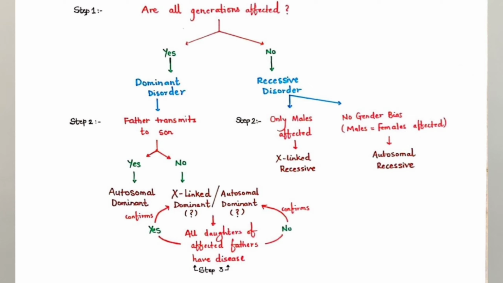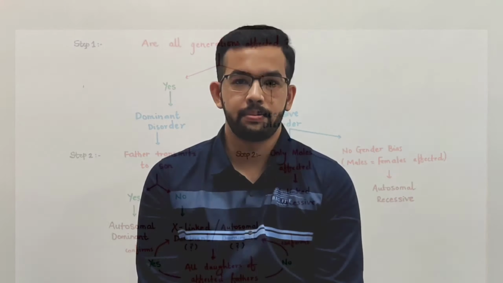The second question we ask in a dominant disorder is: is the father transmitting the disease to his son? If the answer is yes, then it is an autosomal dominant condition. If the answer is no, then it is an X-linked dominant condition, or it can be autosomal dominant also. To confirm this, we ask the third and final question: are all daughters of affected fathers having the disease? If the answer is yes, it confirms as X-linked dominant disorder. If the answer is no, then it is autosomal dominant condition.